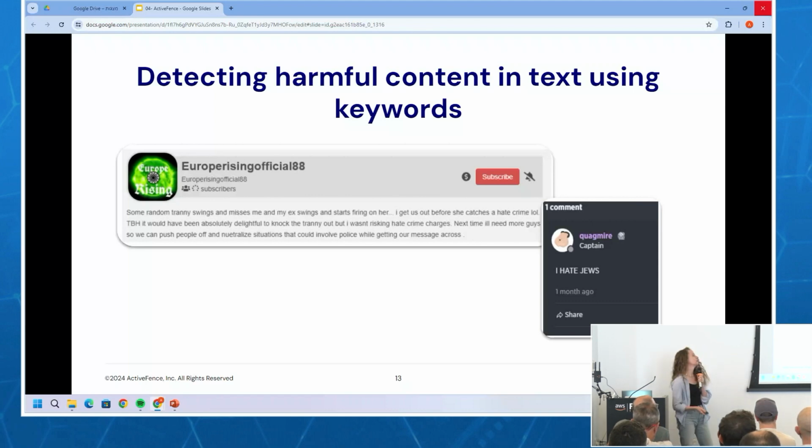Here are some examples. Here's a post on a channel, and you already know "88, Heil Hitler"; you're good, you have subject matter expertise already. They're using a slur for transgender people, also not okay. We can put all these things in our keyword matching and say, great, anytime 88 comes up, anytime the slur comes up, we'll catch it. And then they also use phrases, and we can say, that's fine, we'll put the phrases in our engine, and anytime the phrase comes up, we'll get that as well.